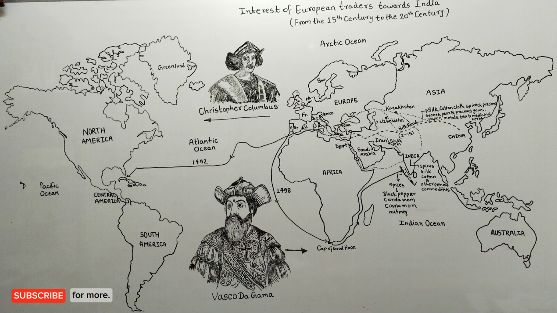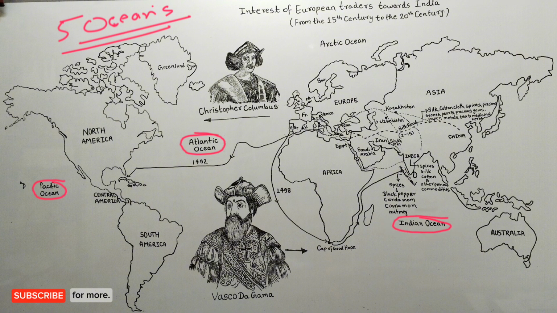Just like our earth is divided into 7 continents, friends, in the same way there are 5 oceans on our earth. The first one is the Pacific Ocean, the second one is the Atlantic Ocean, the third one is the Indian Ocean, the fourth one is the Arctic Ocean, and the fifth one is the Southern Ocean, or what we also call the Antarctic Ocean. The Antarctic Ocean is located at the bottom, friends. It has not been written here due to lack of space. Okay. So friends, this was about continents and oceans.